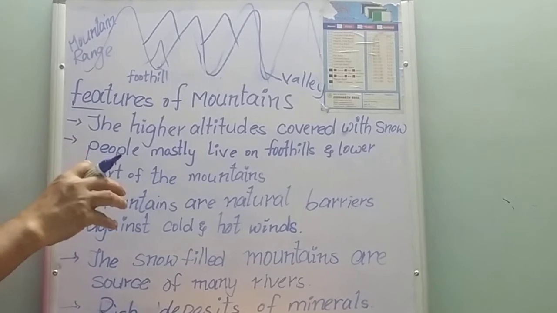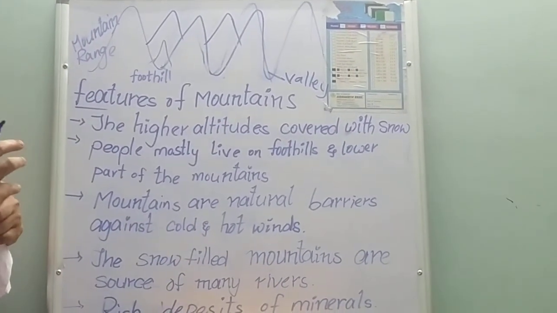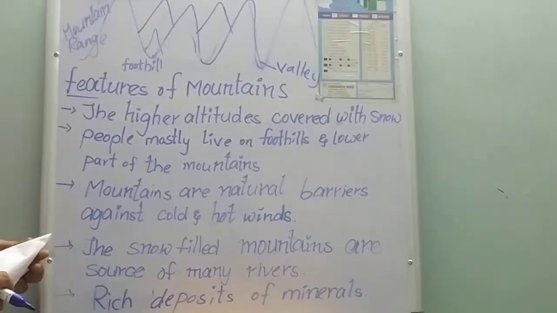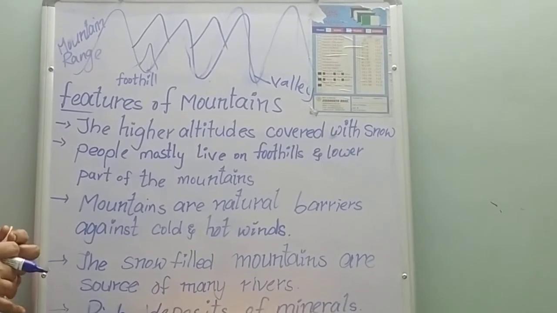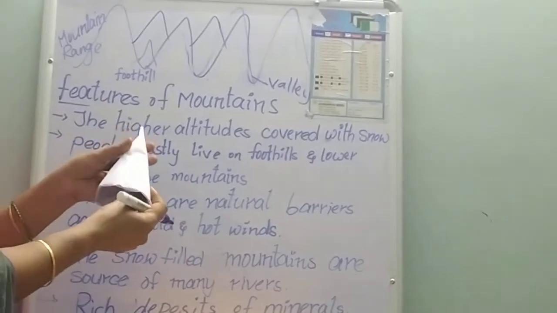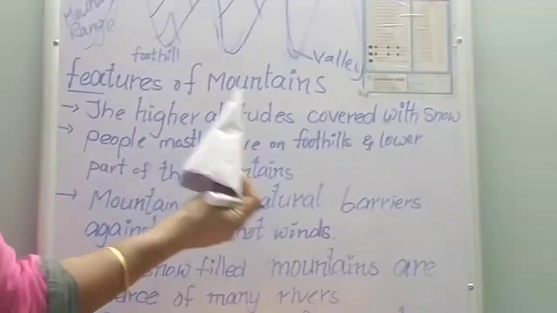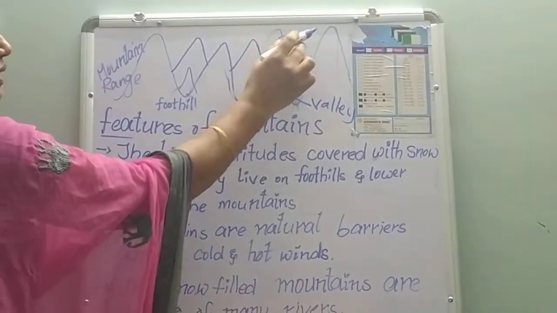Conical means it is in the cone shape. You can see the picture of how the cone will be. So it will be the peak. Which one is known as the peak? Here, these are peaks.